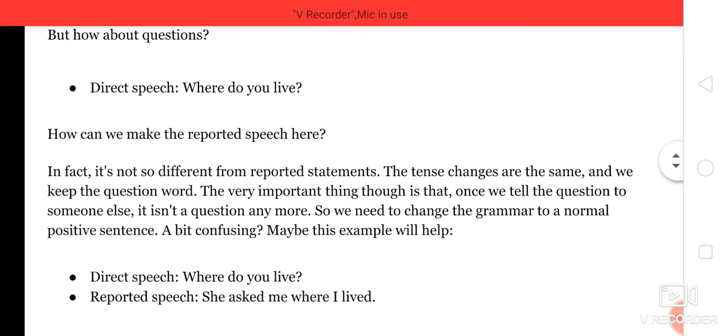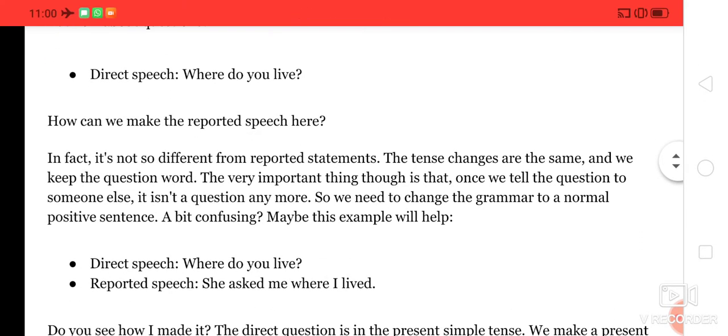And one more thing I want to tell you. See, one more example. If you see in the direct speech, where do you live? How can we make the reported speech here?